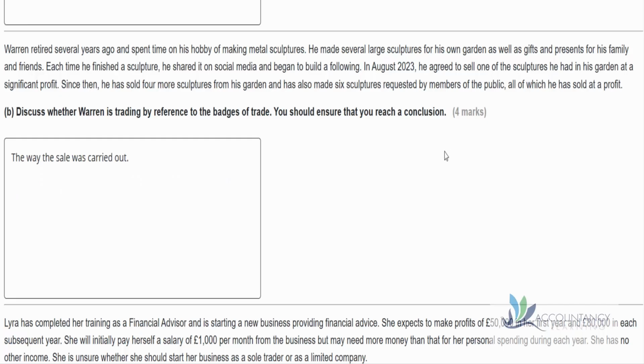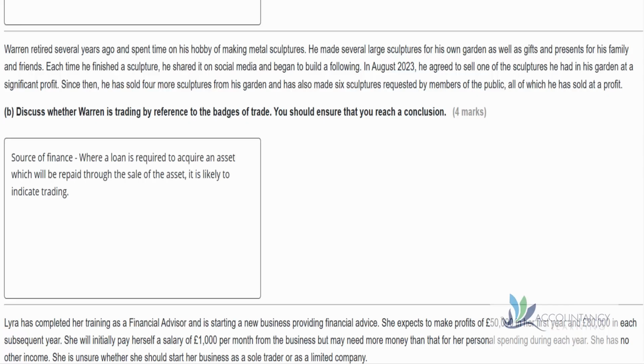Another badge of trade is to think about the way the sale is carried out. If it looks like a sale, then it probably is a sale and it looks like trading. In this case, we know that Warren was sharing it on social media, which he might do because he's just proud of his own work. But it could be that this is advertising. And if it looks like he's advertising on social media, then it looks like it's trading. If he were just accidentally selling things to friends, then that would be different. But it looks now that he's being commissioned to do some work, and that looks like trading.